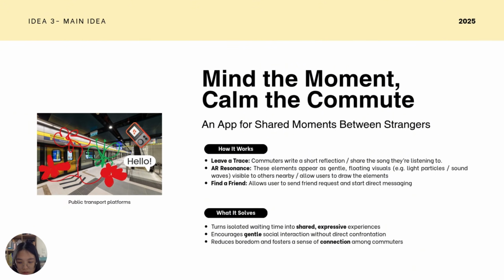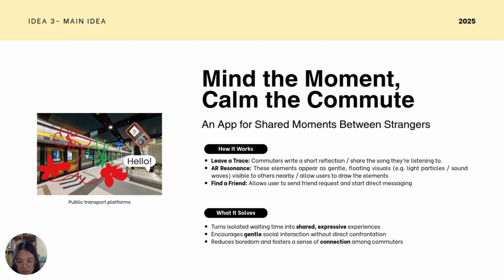Here's how this app works. Firstly, the Leave a Trace feature allows commuters to share a short reflection, doodle, or even the song they're listening to. Next, there will be soft floating visuals, for example, light particles or sound waves, which are visible through the AR view, and users can interact with this or even draw their own. There will also be an optional feature where users can send friend requests and start direct conversations with others they connect with.